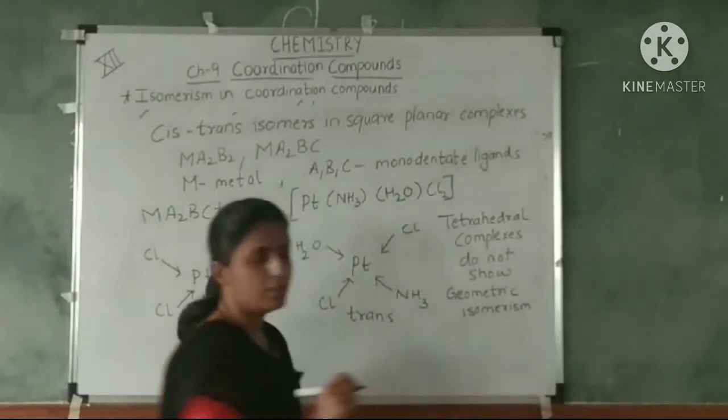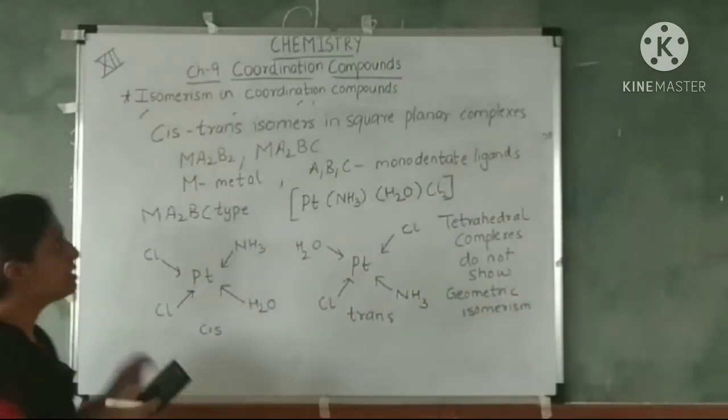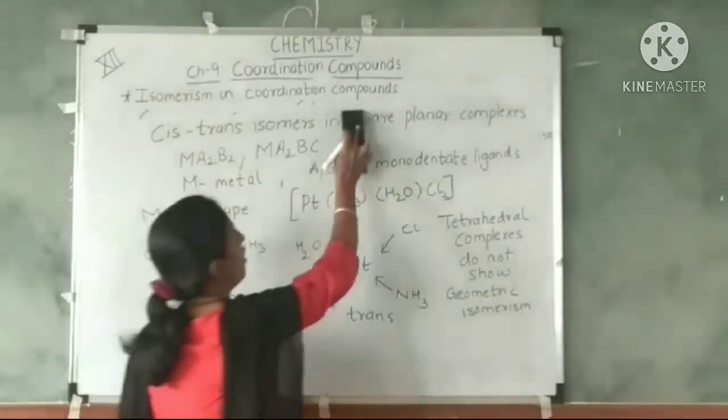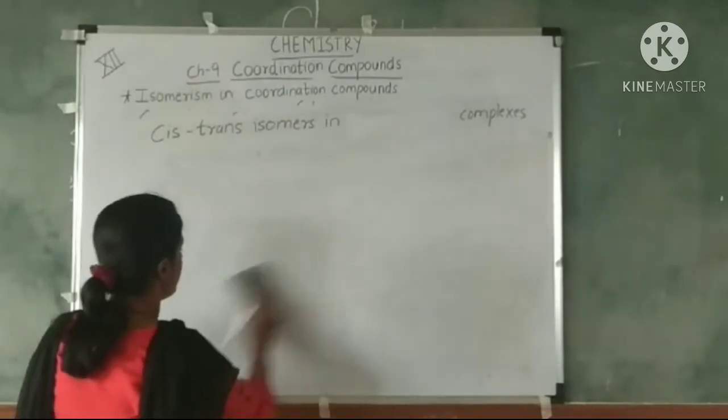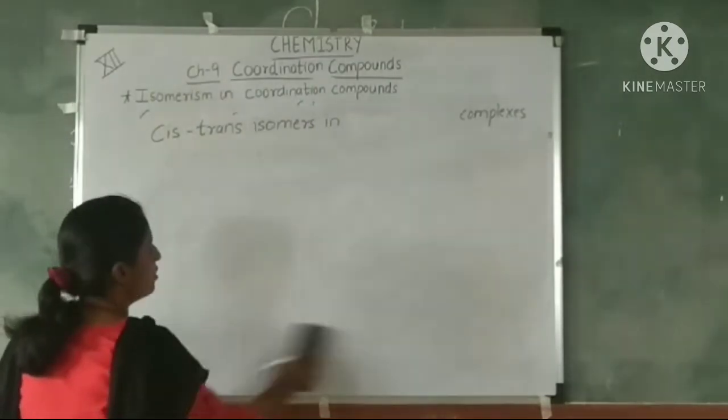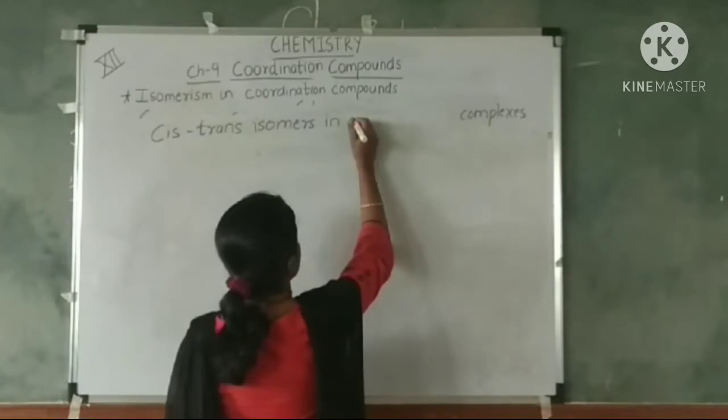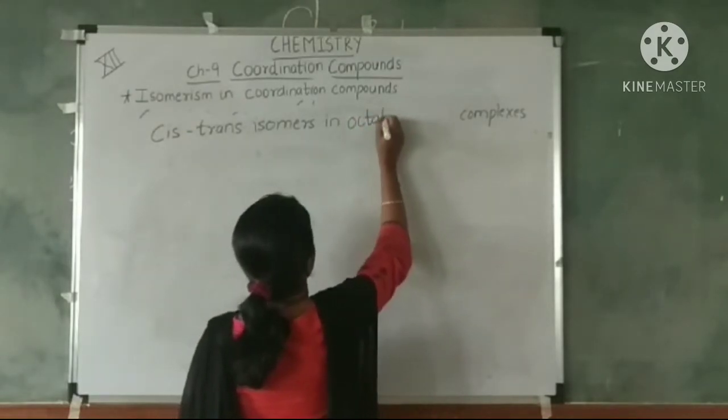Now moving on to the next, cis and trans isomers in octahedral complexes. We know that in octahedral complexes the central metal atom is attached to 6 ligands.